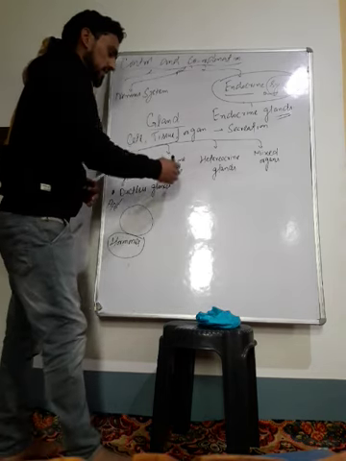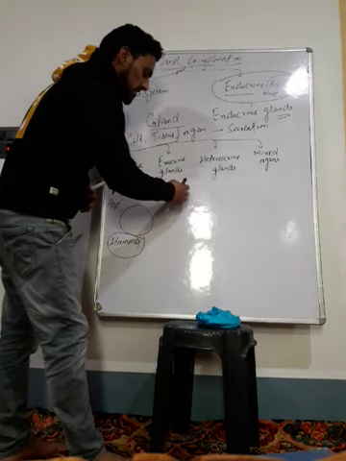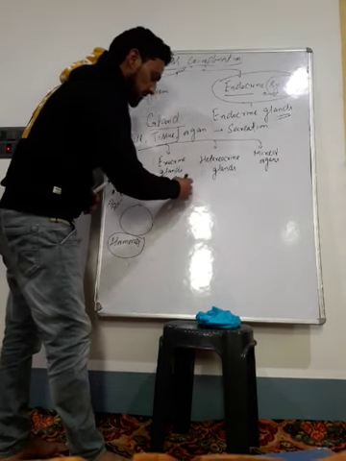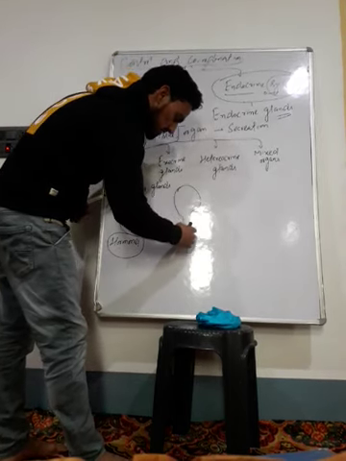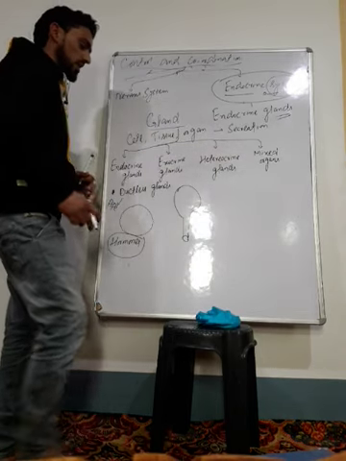And after that, the next type of glands are known as exocrine glands. What do we mean by exocrine glands? These are the glands which are having ducts. For example, if you make a diagram, these glands have a pipe or duct attached, and that is why they are called exocrine glands.